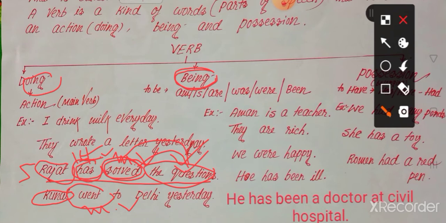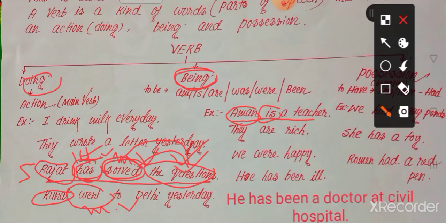A linking verb links between the subject and the subject complement in a sentence. Let's see the example. Aman is a teacher. Here Aman is the subject, and the verb is only "is". When we say "is", does it show any action? No, "is" does not show any action.